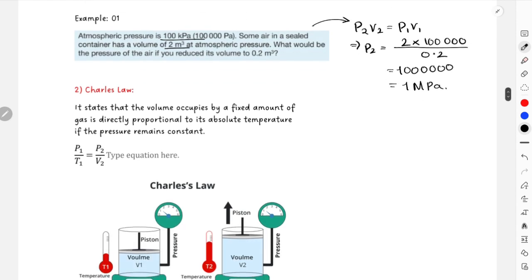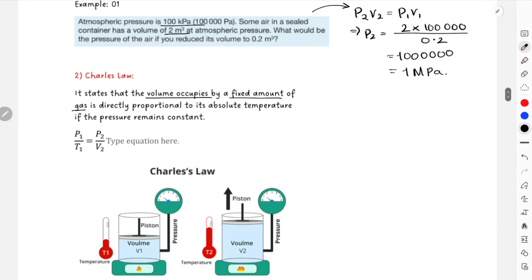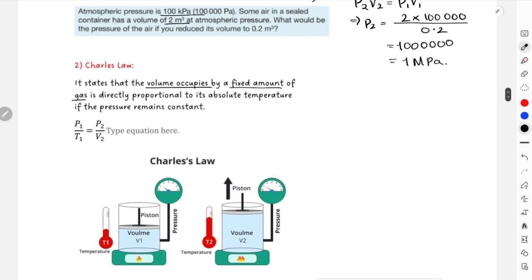And then you have Charles' law. Charles' law is again important. This states that volume occupied by a fixed amount of gas is directly proportional to its absolute temperature if the pressure remains constant. Over here, the assumption is that the pressure has to remain constant. Wait, actually I made a mistake in this case. I'll write the equation now, that it's P1 T1 is equals to P2 T2.